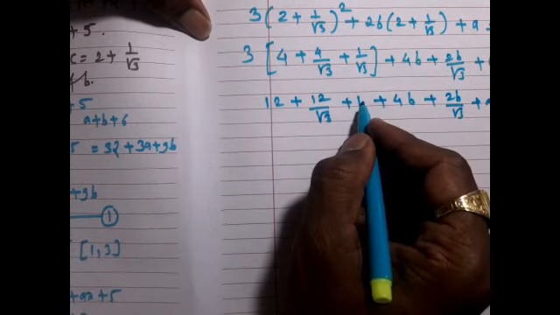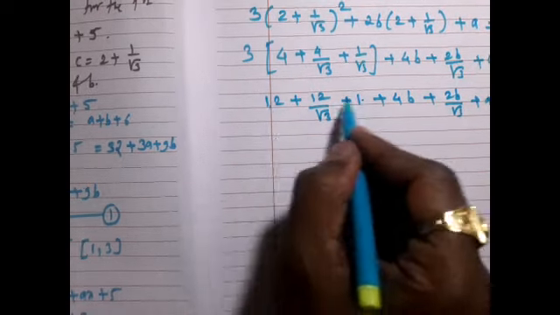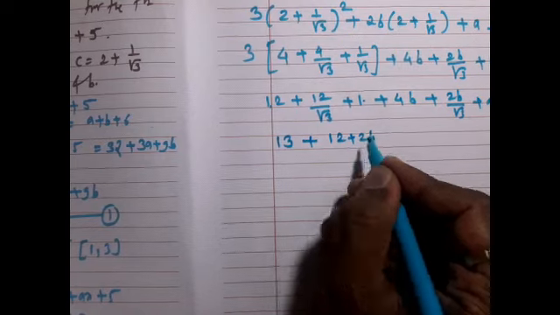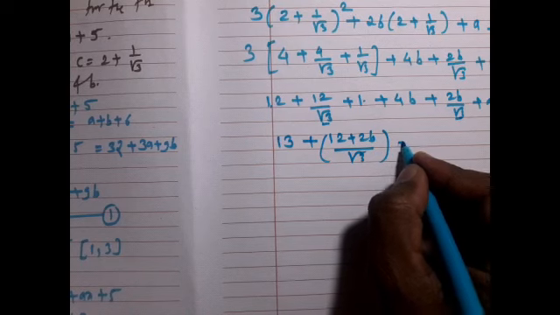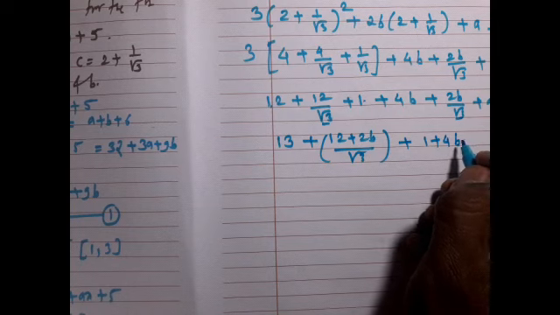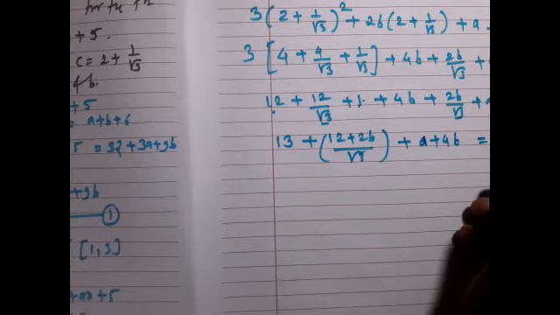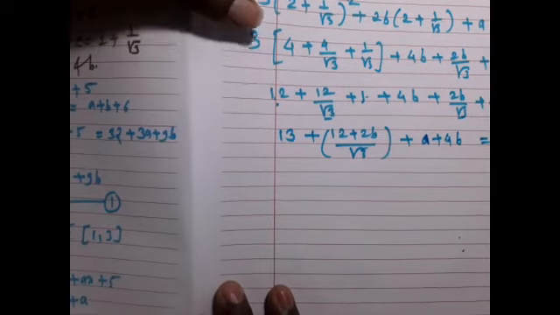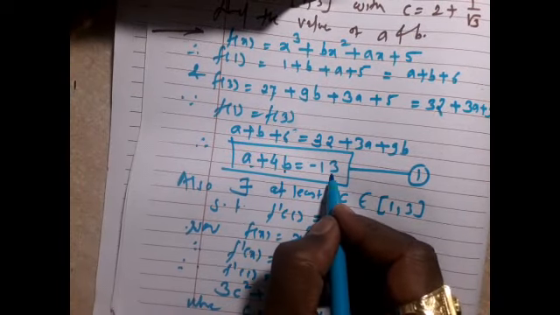So it will be 12 + 1 = 13, plus (12 + 2b)/√3. These two terms I have taken together. Then a + 4b, plus 13, is equal to 0. Call this equation number 2. Now come to equation number 1: a + 4b is equal to -13.